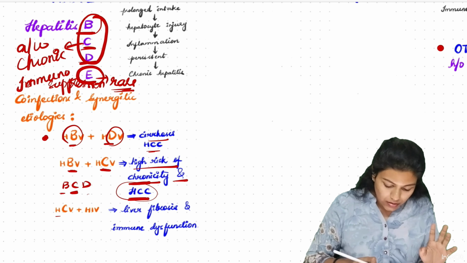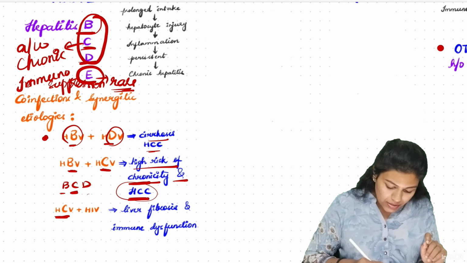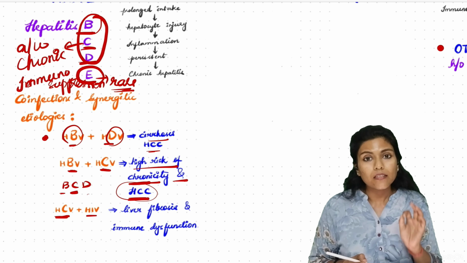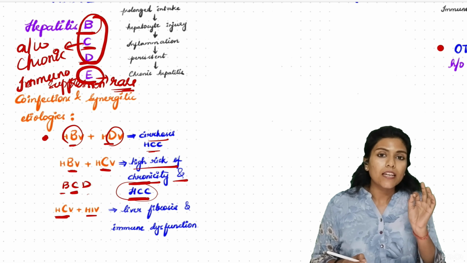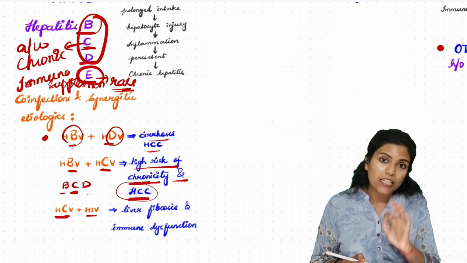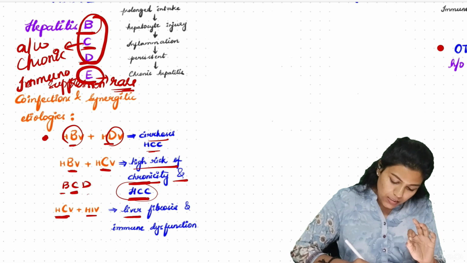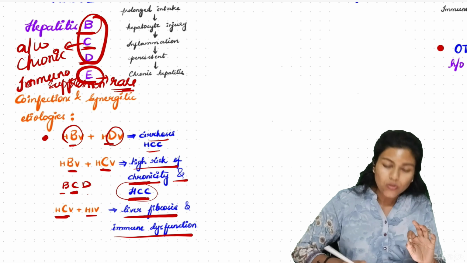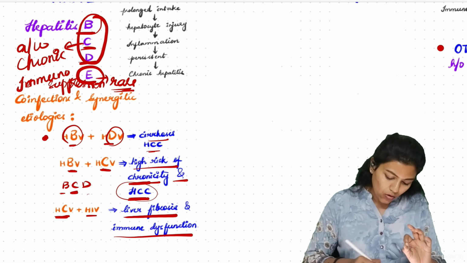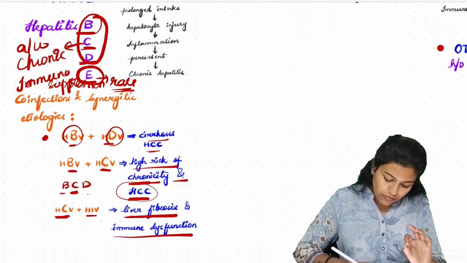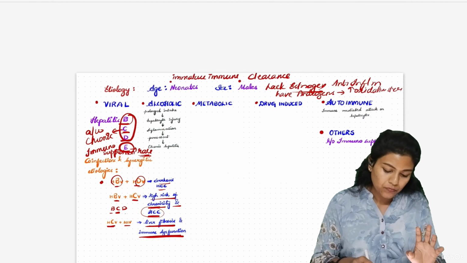Coming to the other synergistic role, HCV and HIV. Co-infection of HCV and HIV is associated with liver fibrosis and immune dysfunction. HIV and HCV together will cause liver fibrosis and immune dysfunction.